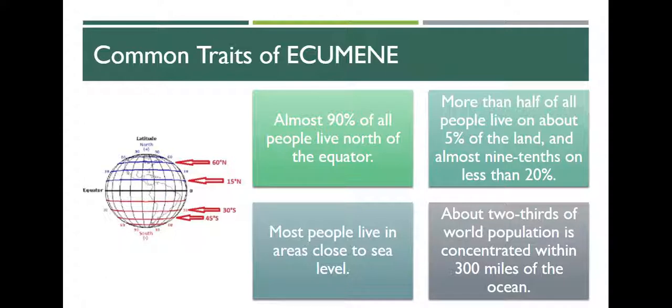About 2/3 of the world's population is concentrated within 300 miles of the ocean. Again, we're kind of an oddity here because we don't live within 300 miles of the ocean. So we're in the 1/3 that does not.